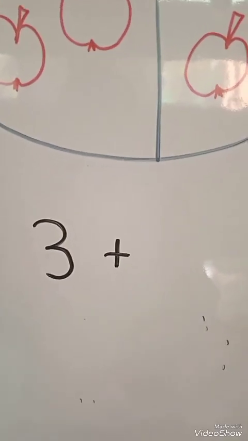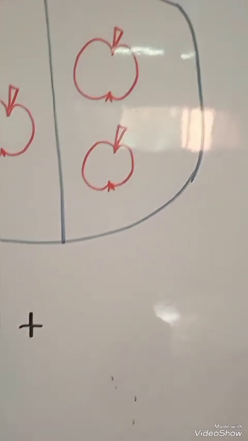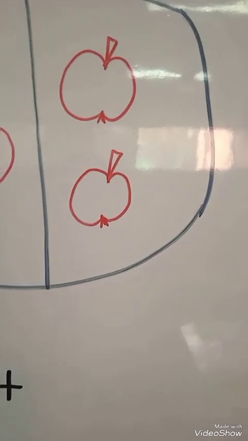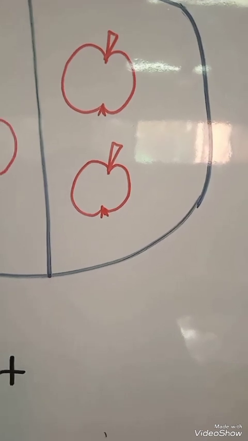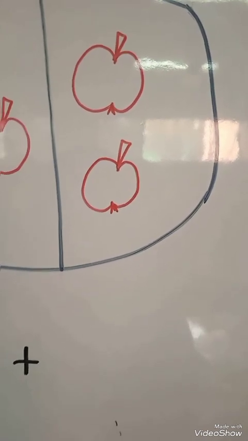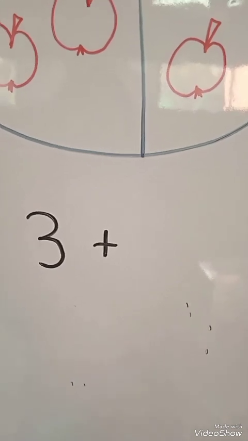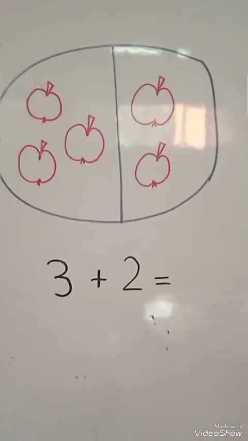Here we have number 3 and plus. Now we are going to count the other side. Count with me. 1 and 2. So which number will we write here? Very good. We will write 2.